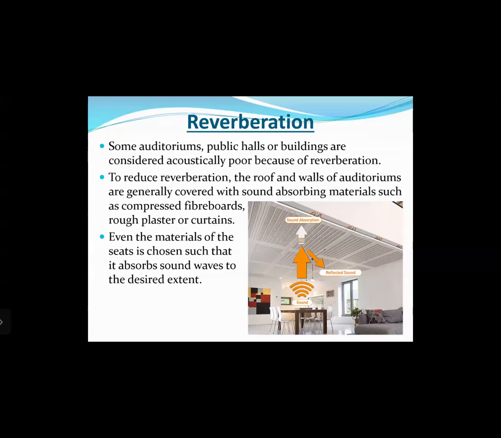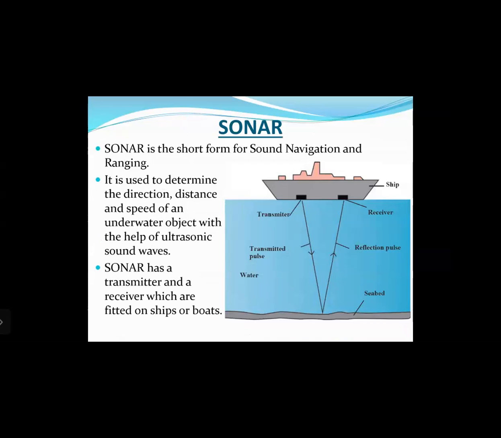In short, you will have to coat and cover the walls and the different features of the auditorium with sound absorbing materials, means materials which are bad reflectors of sound. Okay, then even the materials of the seats is chosen such that it absorbs the sound waves to the desired extent.